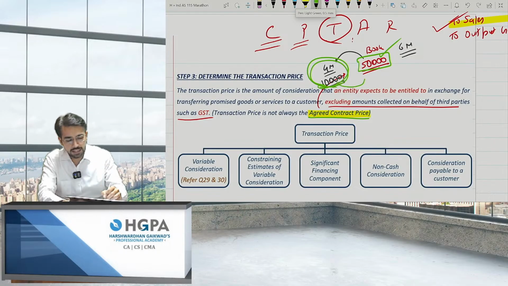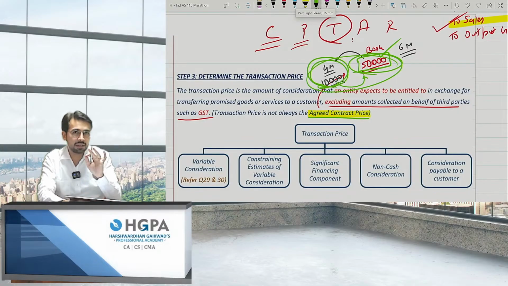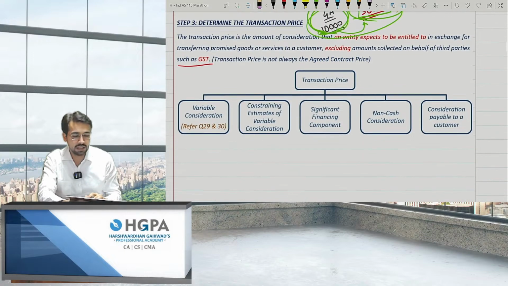So should I add this 10,000 or not? I'll explain you within the examples. But I'm just telling you the agreed contract price was 50,000. But over here the transaction price can be treated as 60,000 and not 50,000. So not each and every time the agreed contract price will be the transaction price. You have to check what is the transaction price in each and every scenario.